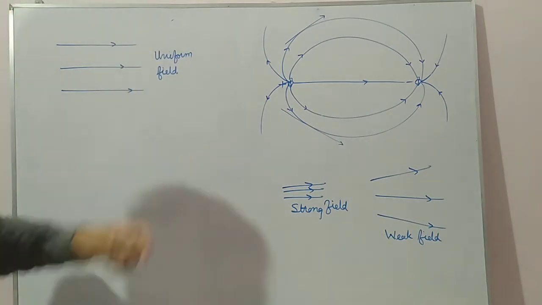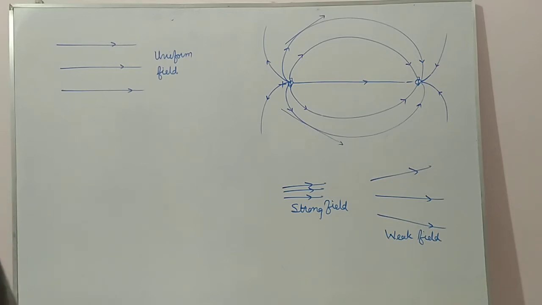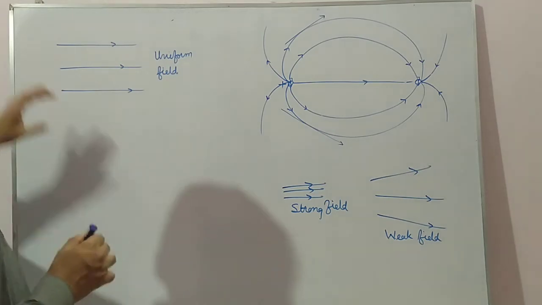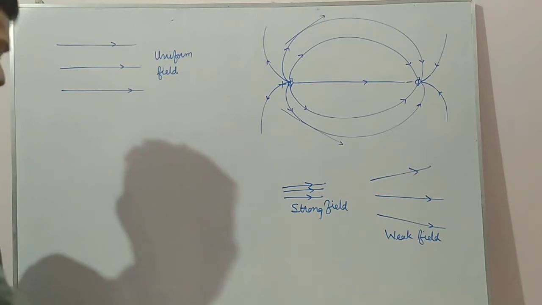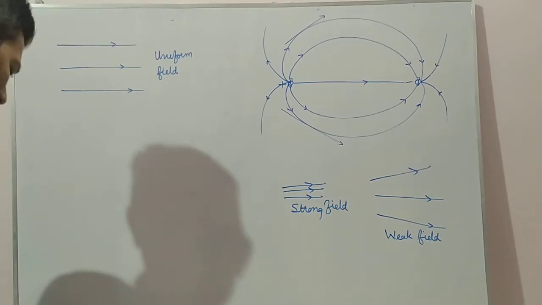Now see here, closeness of electric field lines represents a strong field. If the field lines are very close, it will represent a strong field. Far apart, weak field. If the lines are parallel, then it will represent a uniform field.